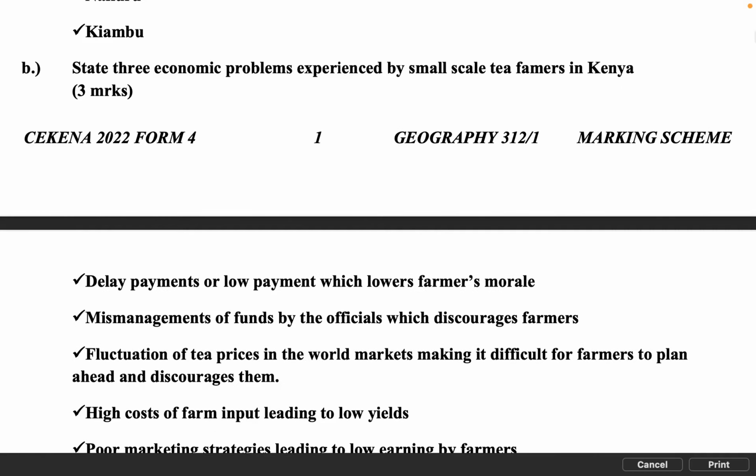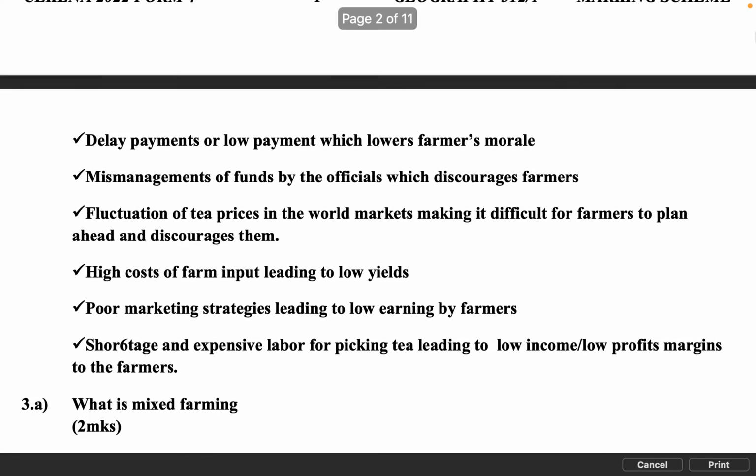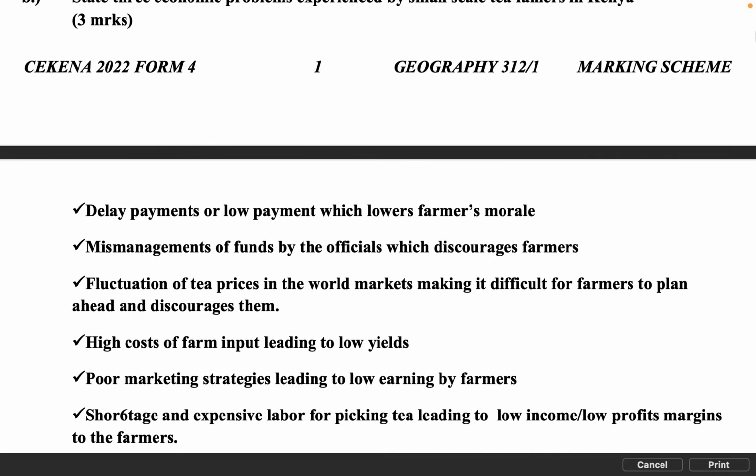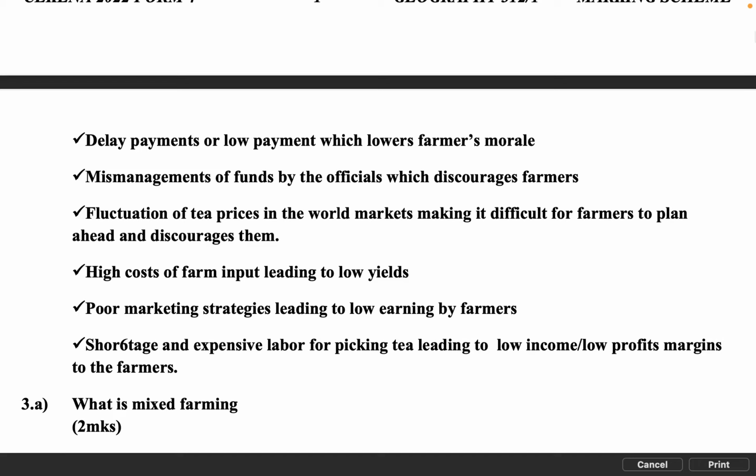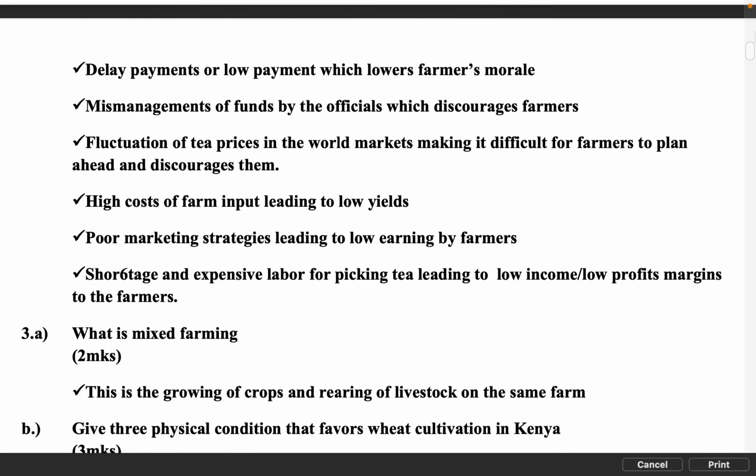Delayed payments or low payment which lowers farmers' morale. Mismanagement of funds by the officials which discourages farmers. Fluctuation of tea prices in the world markets, making it difficult for farmers to plan ahead and discouraging them. High costs of farm inputs leading to low yields. Poor marketing strategies leading to low earnings by farmers. Shortage and expensive labor for picking tea leading to low income and low profit margins for the farmers.